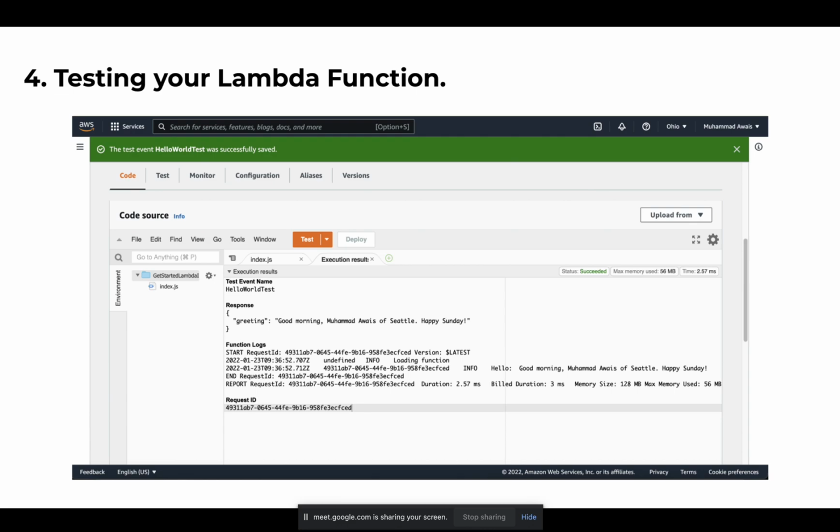So if you can see the function logs as well, it's been showing that this request is coming over, and the billed duration is like 3 milliseconds, memory size is 128 MB max. So this is how the computed server of AWS Lambda functions responds. You don't have to worry about how much storage it's using, and how much computation power we have to use by our server. It's also storing your request ID as well.